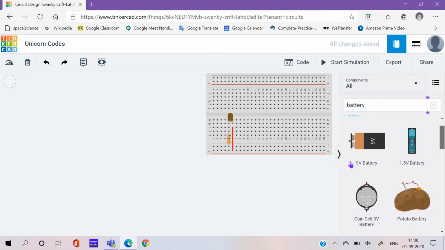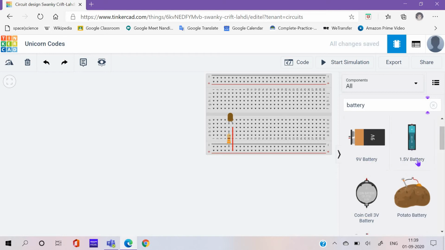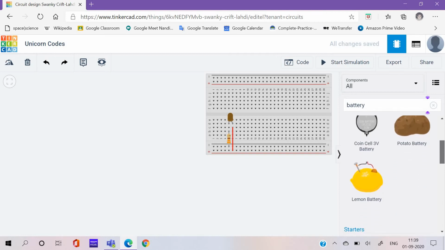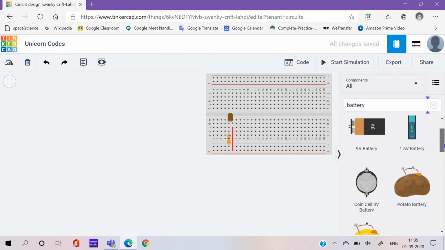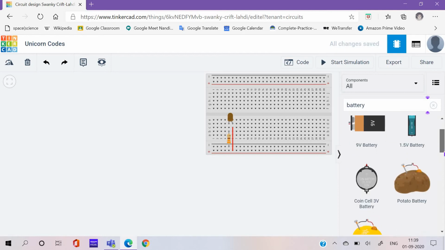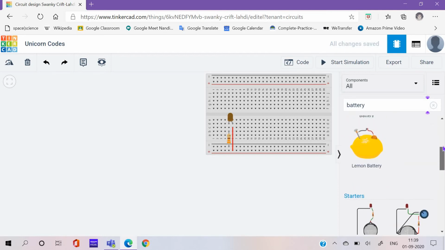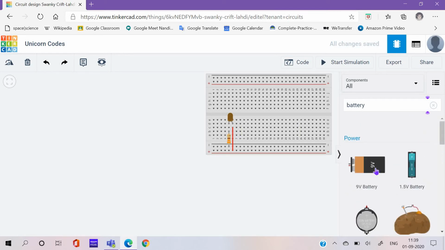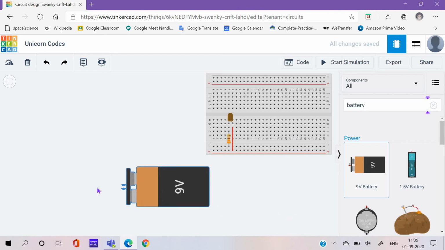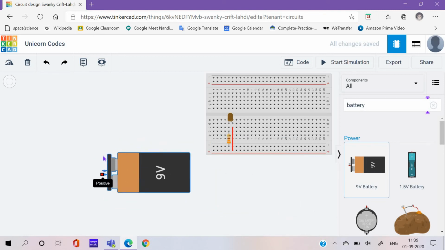So in all, a 9-volt battery comes, a 1.5-volt battery, a coin cell battery which is 3 volt, a potato battery, and a lemon battery. Potato and lemon are mostly found in science projects, but they also show it if we have the real things and if we want to do it. So here I want a 9-volt battery. I clicked it like this.